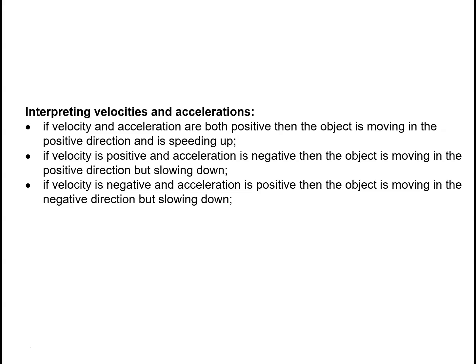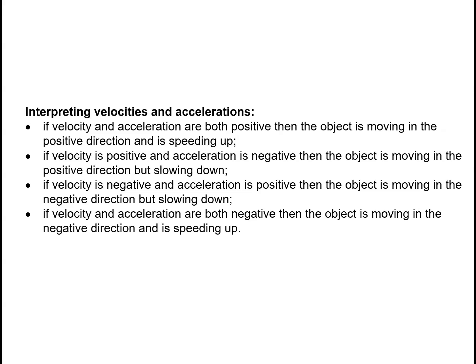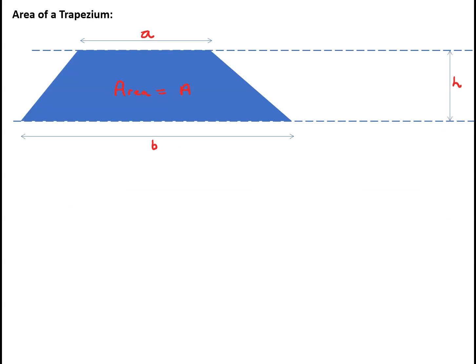If the velocity is negative and the acceleration is positive, then the object is moving in the negative direction but is losing speed, so it's slowing down. And if the velocity and the acceleration are both negative, then the object is moving in the negative direction. The size of the velocity is increasing, i.e. the object is speeding up.